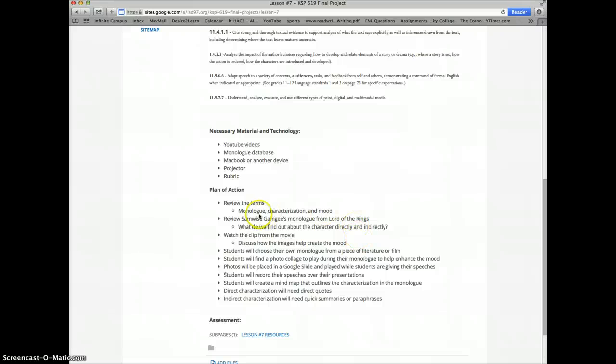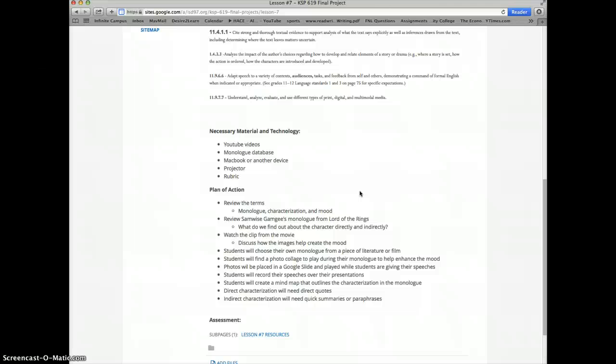Okay, and it's focusing on this idea of monologue. First, we would review a famous cinematic monologue from the Lord of the Rings trilogy. Second, students would search for their own monologue to present. Then third, students would record their monologue over a presentation of still frames that match the mood created by the monologue. Lastly, the students would create a mind map that details the characterization that occurs within their monologue.